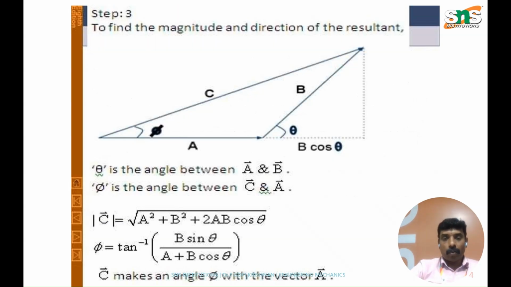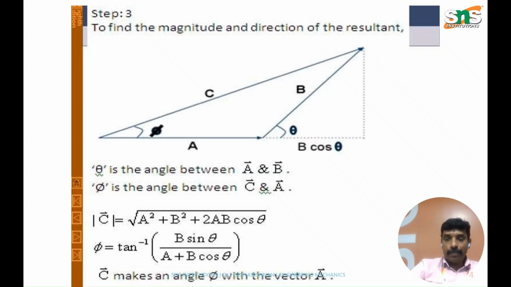Here comes the example for the triangle of forces. To find the magnitude and direction of the resultant force, we have to follow the triangle law of forces. I have already given the definition in the previous slide, which states that in a given system, if the force A is acting with a certain magnitude, say for example 100 Newton or 10 Newton, it can be of any magnitude. It has to be drawn with a corresponding scale. Say the force A moving horizontally to the right with a magnitude, say 100 Newton, is drawn this way.